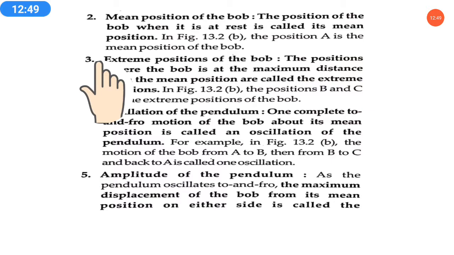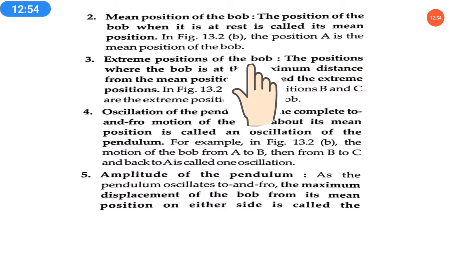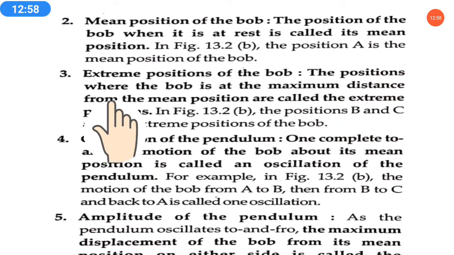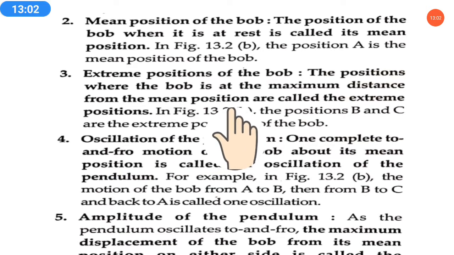Now the third term is the extreme positions of the bob. Extreme means the ending positions of the bob. These are the positions where the bob is at the maximum distance from the mean position. The positions of the bob at the maximum distance from the mean position, at the ends, are called extreme positions.